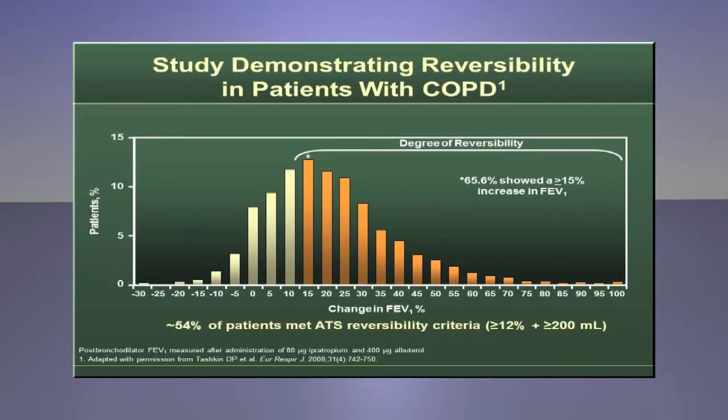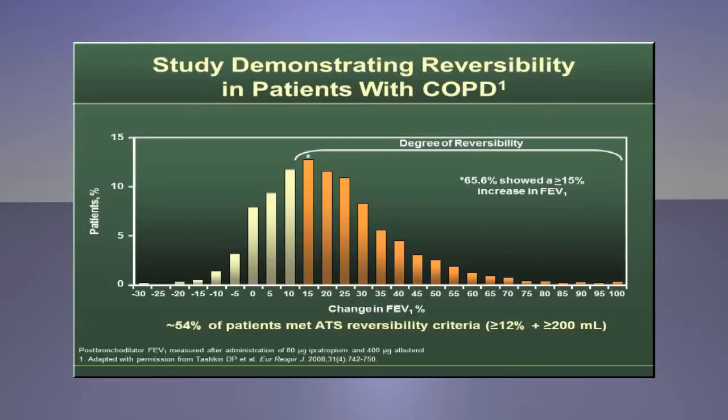In the UPLIFT study, nearly 6,000 patients with moderate to very severe COPD were evaluated to determine bronchodilator responsiveness. 80 micrograms of ipratropium was administered. After 60 minutes, 400 micrograms of albuterol was given to ensure at least near maximal bronchodilation. Post-bronchodilator spirometry was performed 30 minutes after the administration of albuterol, which occurred 90 minutes after ipratropium.